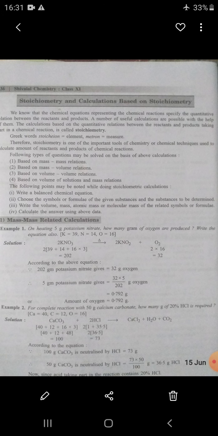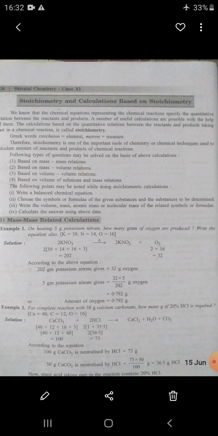A number of useful calculations are possible with the help of them. The calculation based on the quantitative relation found between reactants and products taking part in a chemical reaction is called stoichiometry.